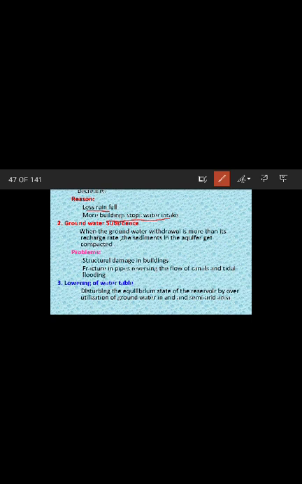Next, groundwater subsidence. When the groundwater withdrawal is more than its recharge rate, the sediments in the aquifer get compacted. Due to this we face some problems: structural damage in buildings, fracture in pipes, reversing the flow of canals and tidal flooding. Lowering of water table: the third effect is the lowering of water table, disturbing the equilibrium state of the reservoir by overutilization of groundwater in arid and semi-arid areas.